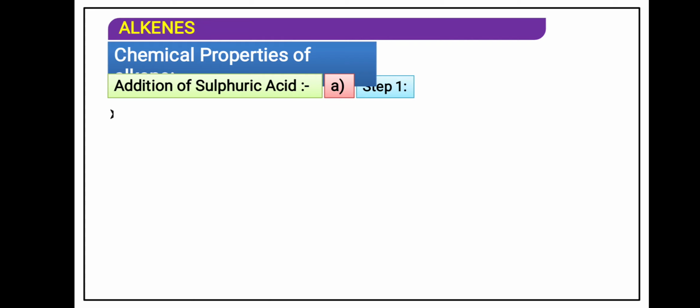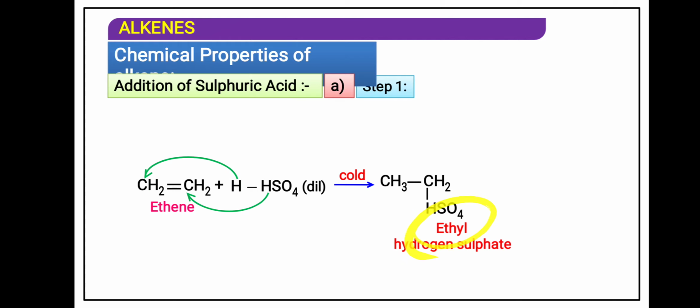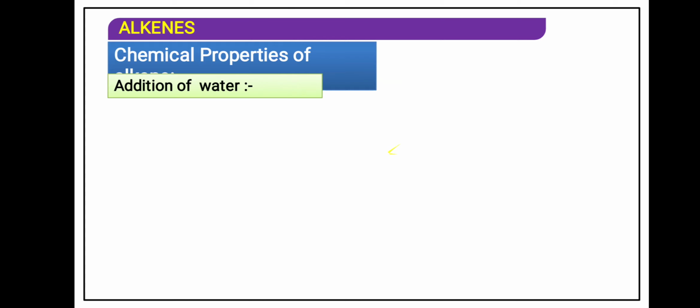Addition of sulfuric acid. Step 1. Concentrated sulfuric acid will be getting added. Sulfuric acid H2SO4 will be written as HOSO3H. Actually it is written with a 4. One of the oxygens will be getting shifted over here. Here there is a printing mistake. The bond should be that the carbon is bonded to one of the oxygens, OSO3H. The name of the compound will be ethyl hydrogen sulfate.